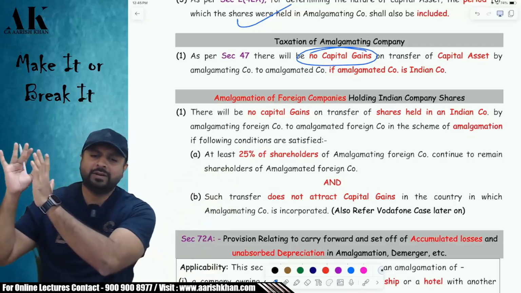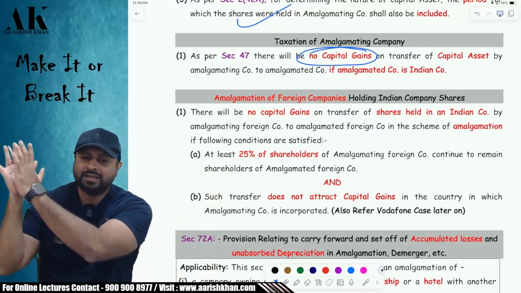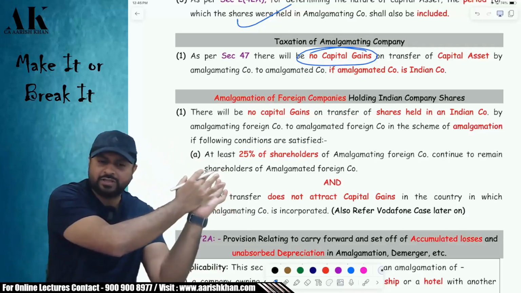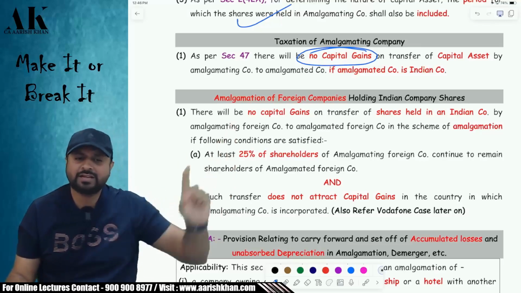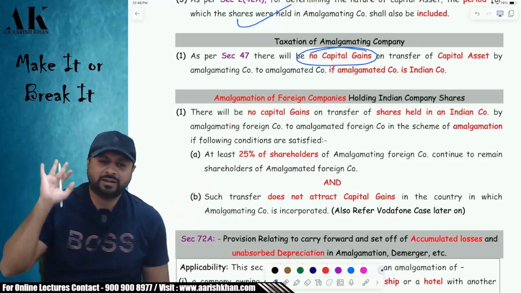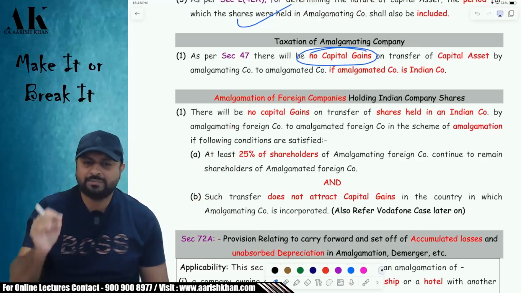Now, the amalgamating company only has to fulfill one condition. Whatever capital assets are transferred to the amalgamated company are exempt, subject to only one condition: the amalgamated company has to be an Indian company. The recipient has to be an Indian company, then it is exempt.